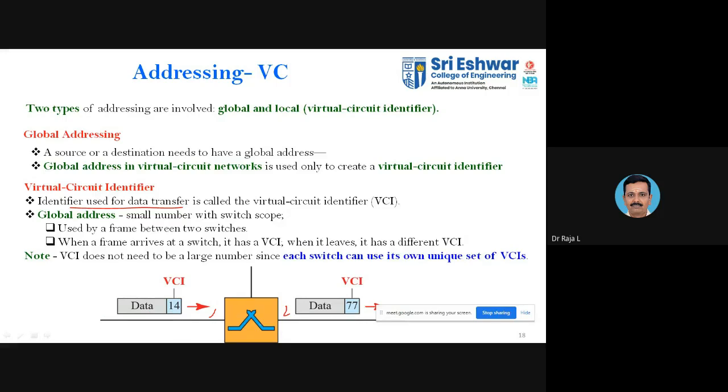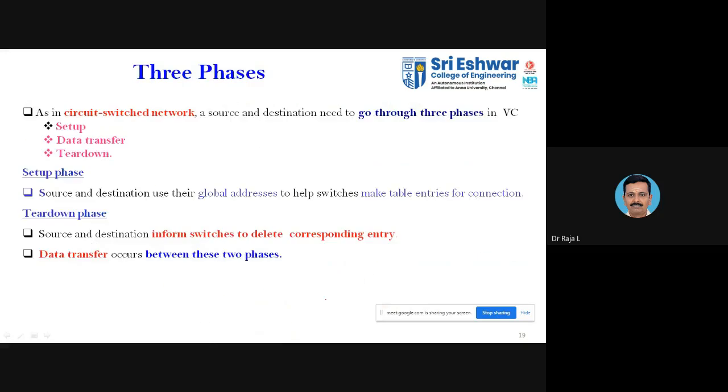When it comes into the switch, the switch processes the packet and it gets to the output port. When it moves out of the output port, the virtual circuit identifier will be 77, so it has to be converted. The switch maintains a table: whenever it is entering, what identifier is available, and whenever it is leaving, what identifier is available. So it can map the incoming and the outgoing port.